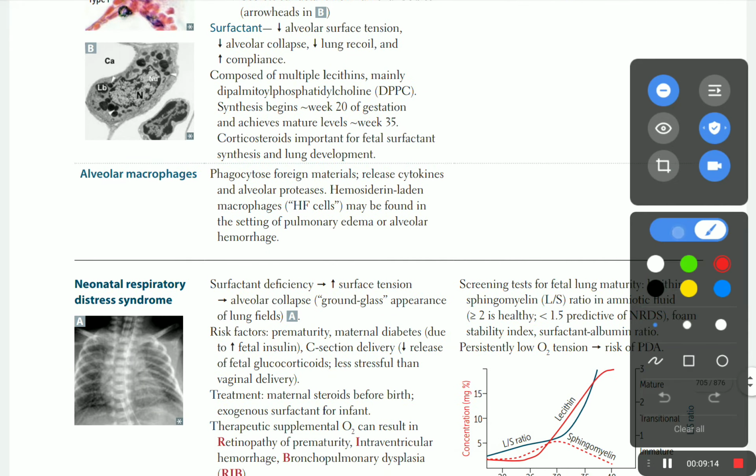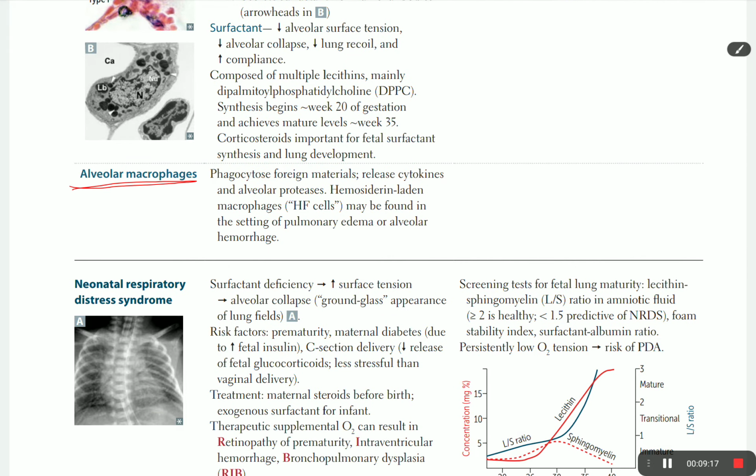Alveolar macrophage is the macrophage found in the alveoli. It phagocytoses foreign material found in the alveoli. The main keyword for alveolar macrophage is hemosiderin-laden macrophage. If they say they found hemosiderin-laden macrophages under the microscope, you should know this is a macrophage of the alveoli, and sometimes they call it a heart failure cell. It may be found in the setting of pulmonary edema and alveolar hemorrhage.